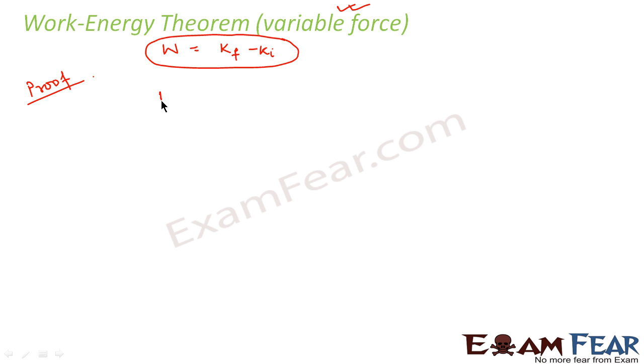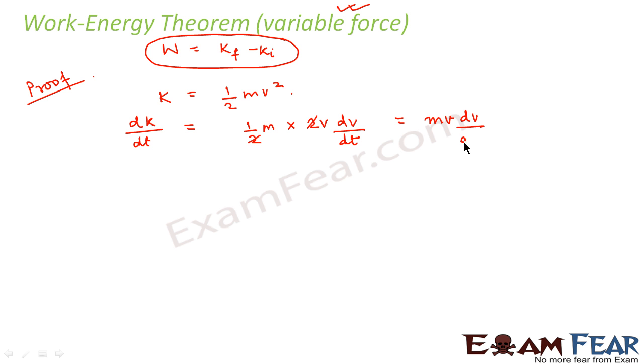Now we know that kinetic energy is equal to half mv square, right? So now let us try to find the change of kinetic energy with respect to time, because here anyways we want the change of kinetic energy. So we say dK by dt will be equal to half m, because this is constant, into 2v dv by dt. Now this 2 and 2 will get cancelled. So this will be equal to mv dv by dt.